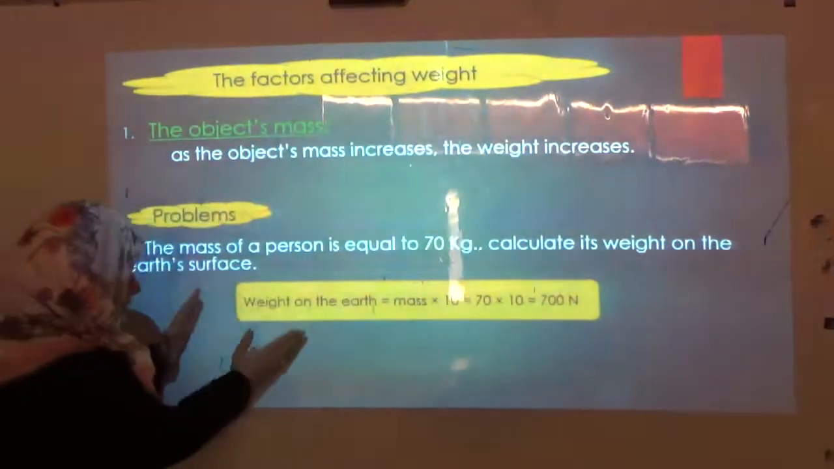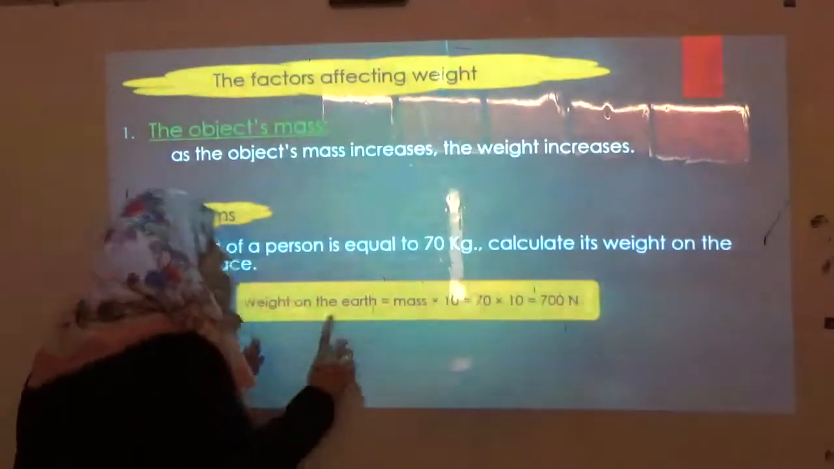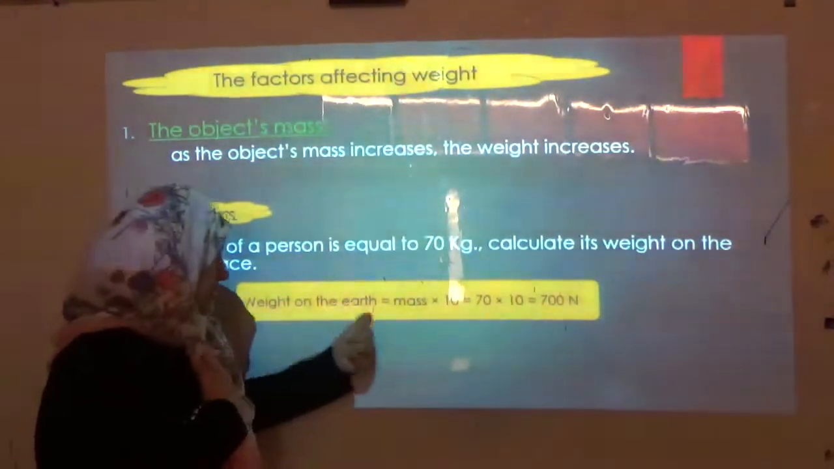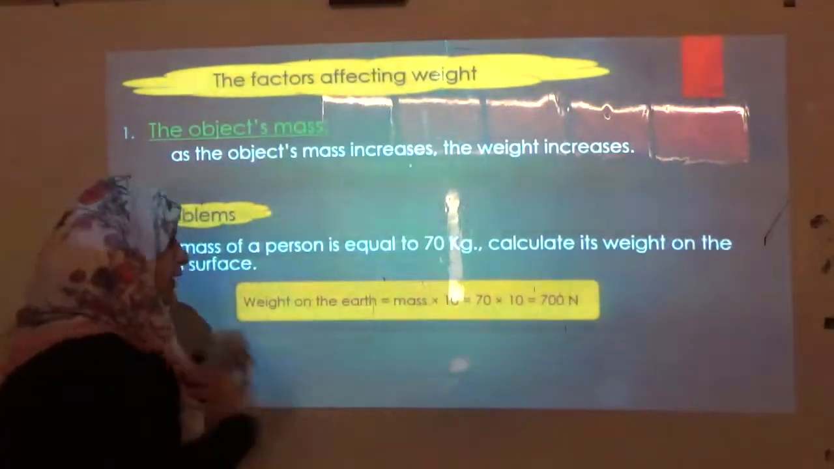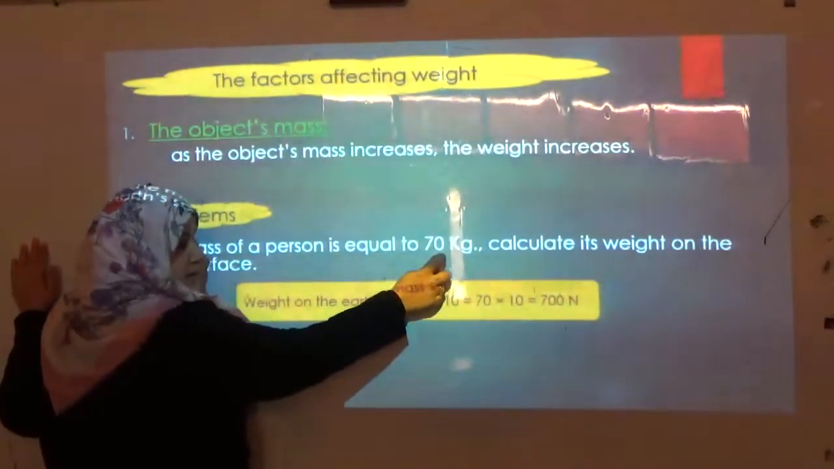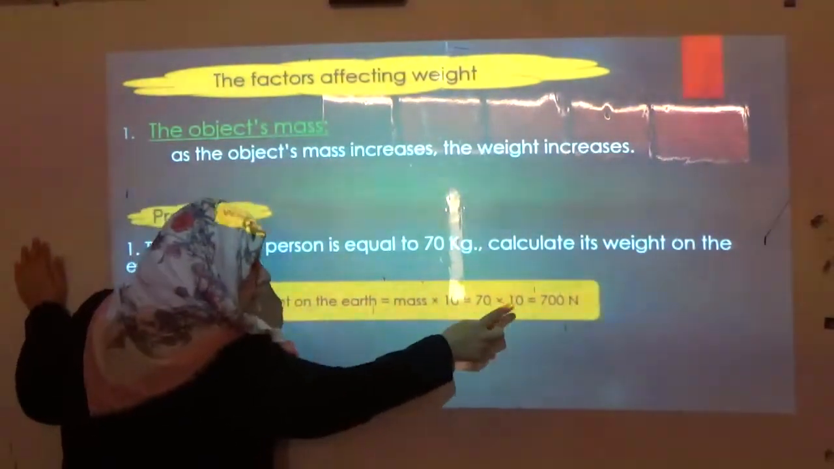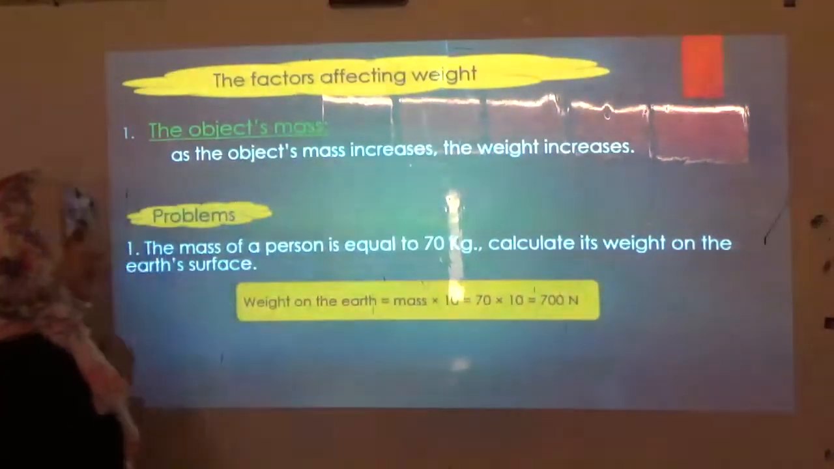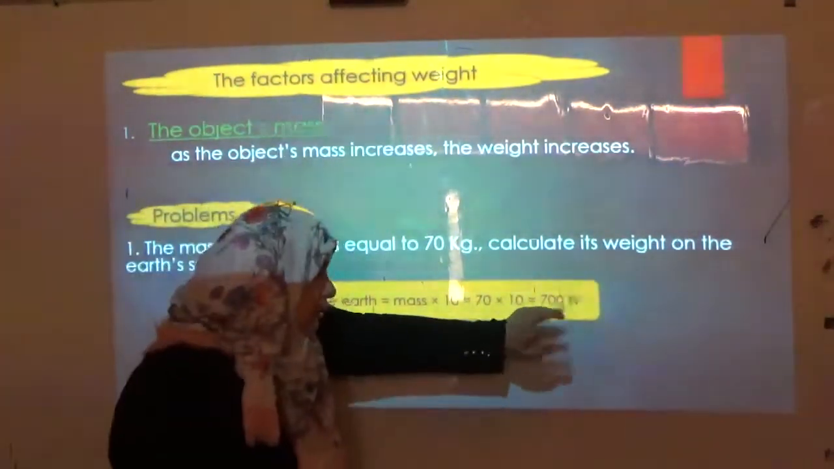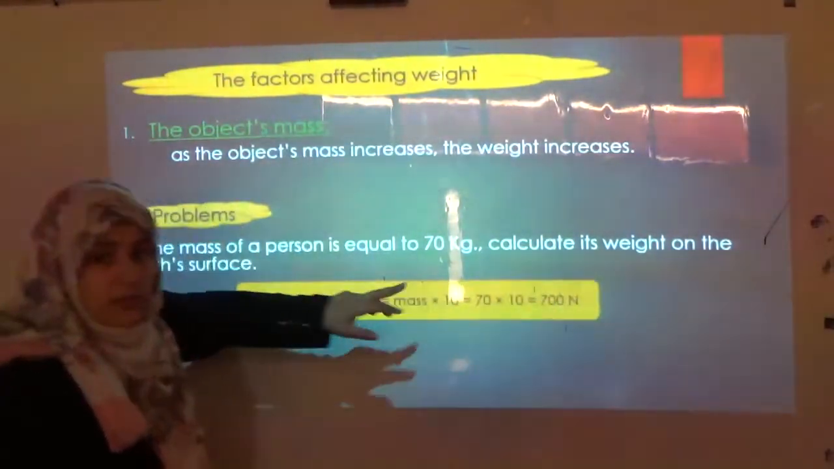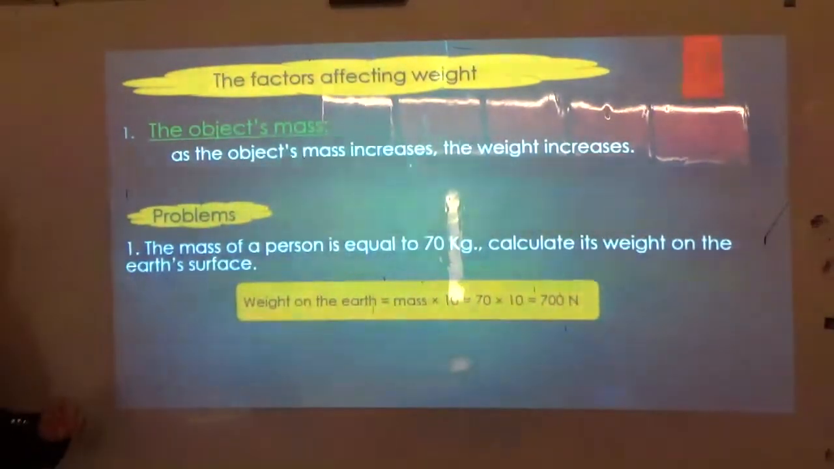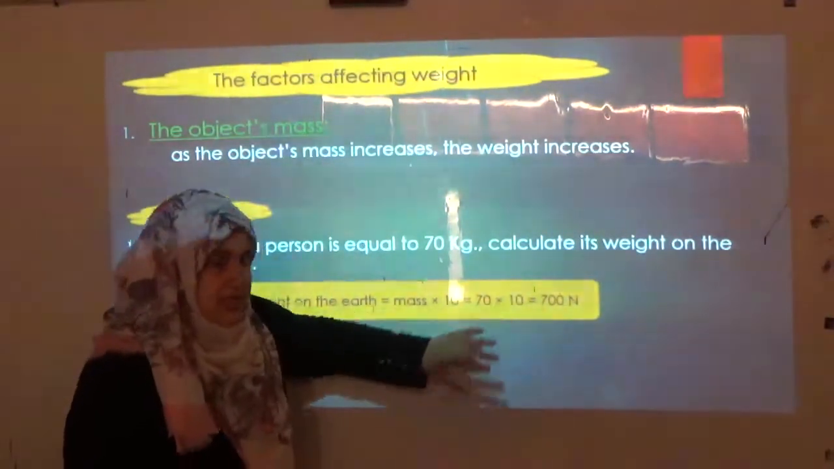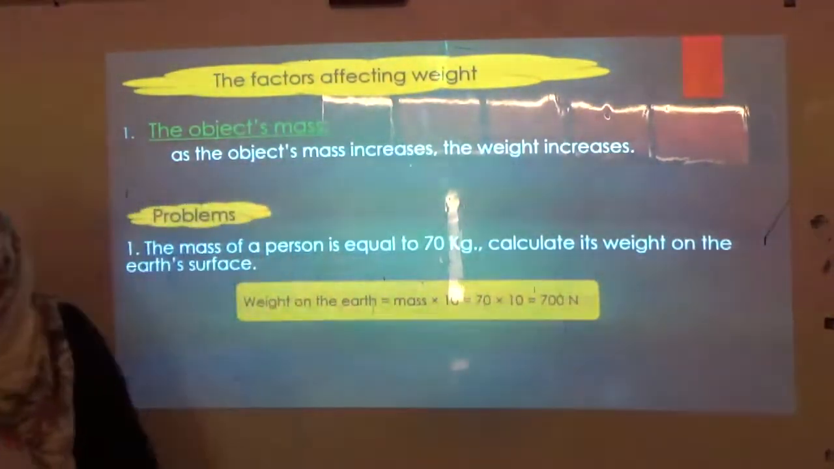So, the mass is already given as kilograms, so I can write my rule and apply it in one step. The weight on the Earth equals mass multiplied by 10, so it will be 70 multiplied by 10. The final result will be 700 Newton. Don't forget to write the unit before you end your answer, because you may waste some of your marks if you forget writing the unit for measuring the weight.